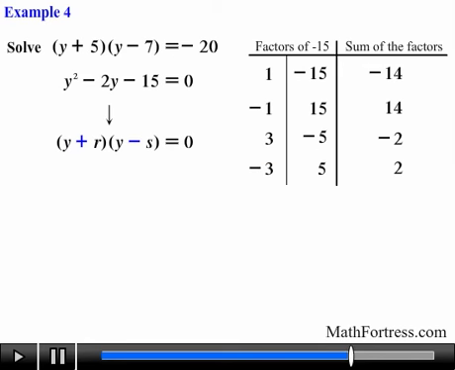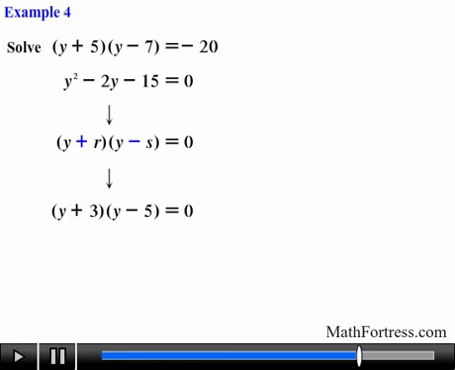Scanning the rows, we see that the factors in the third row add up to the coefficient in the linear term. So we use these as our R and S. Having found the values, we go ahead and factor the expression and obtain the quantity y plus 3 times the quantity y minus 5 equals 0.